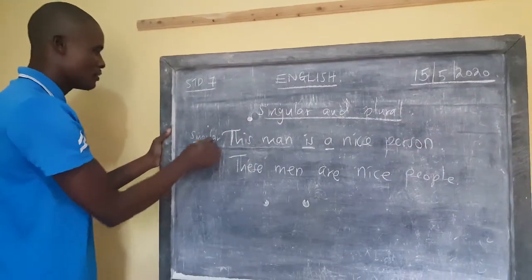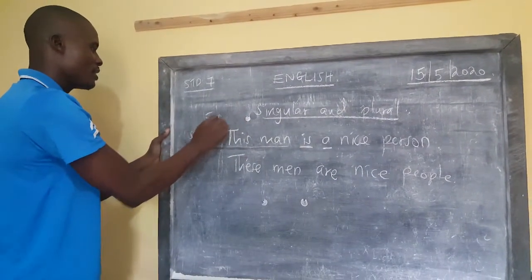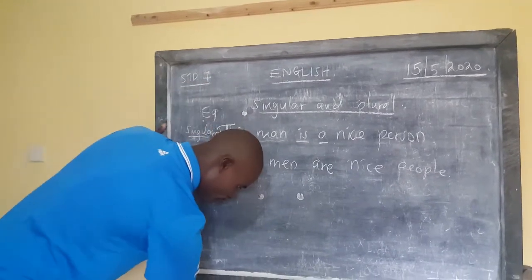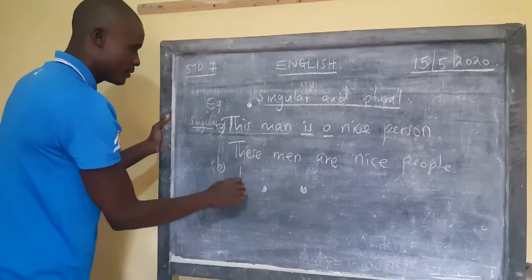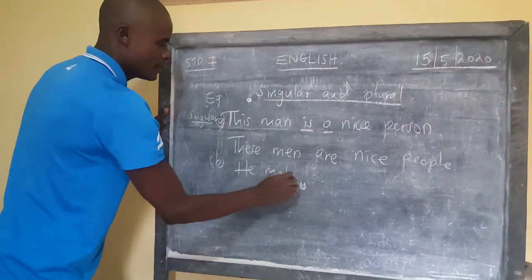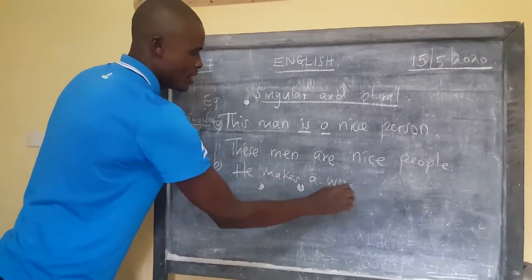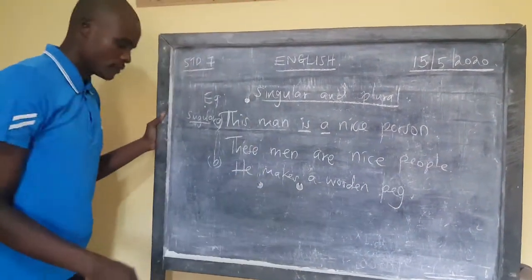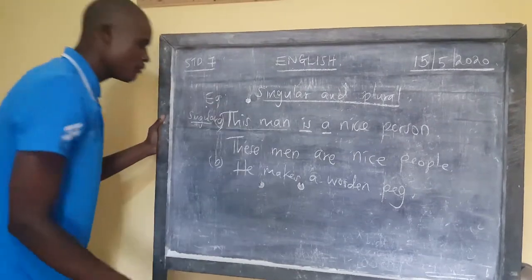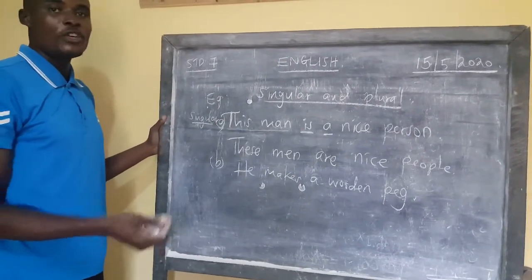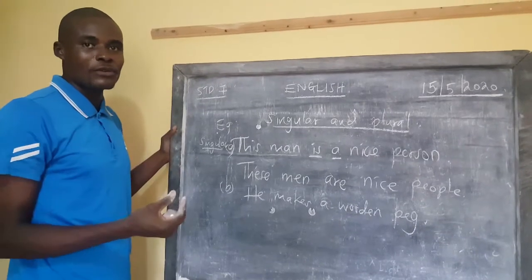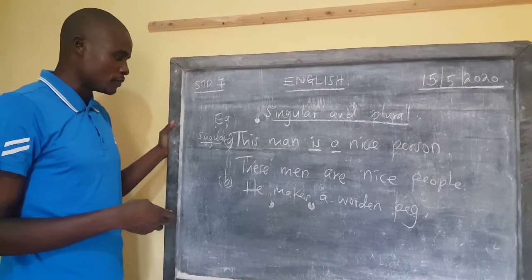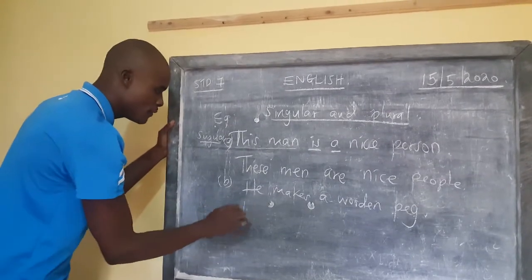Another example, B: he makes a wooden peg. Correct. So in plural, he will tend to be they. You know that he is a third person pronoun. It's a third person pronoun. So he will tend to be they.